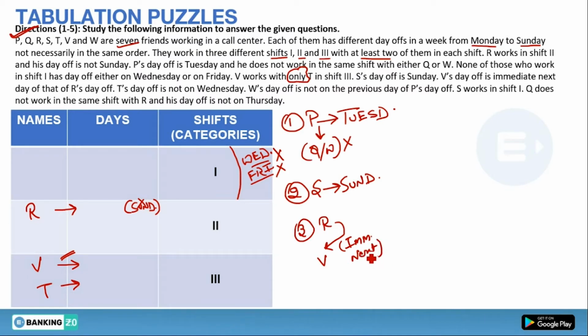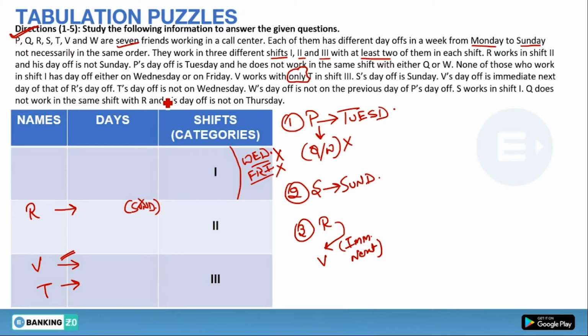What do you mean by this line? See, let us suppose if R has off on Monday, then we will go on Tuesday. If R has on Tuesday, then we will go on Wednesday, on his weekly day off. So this is the meaning of this line.